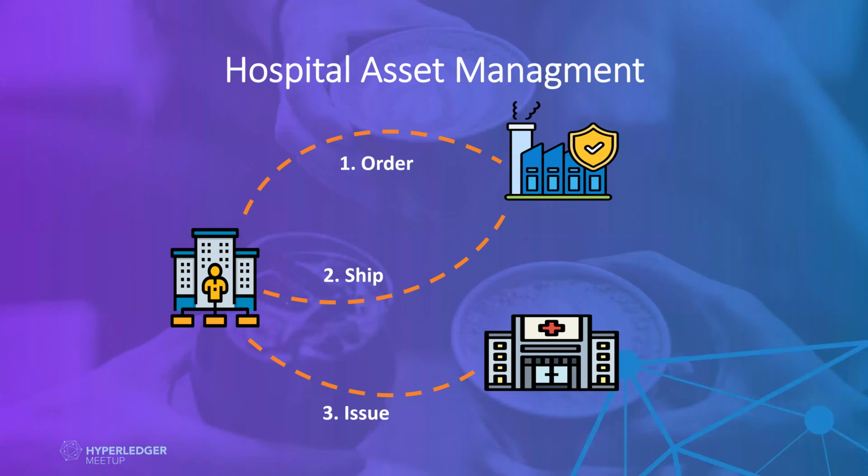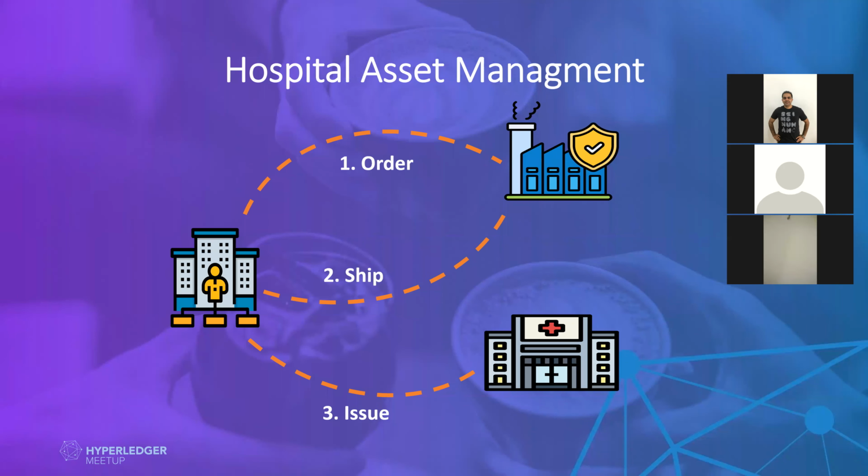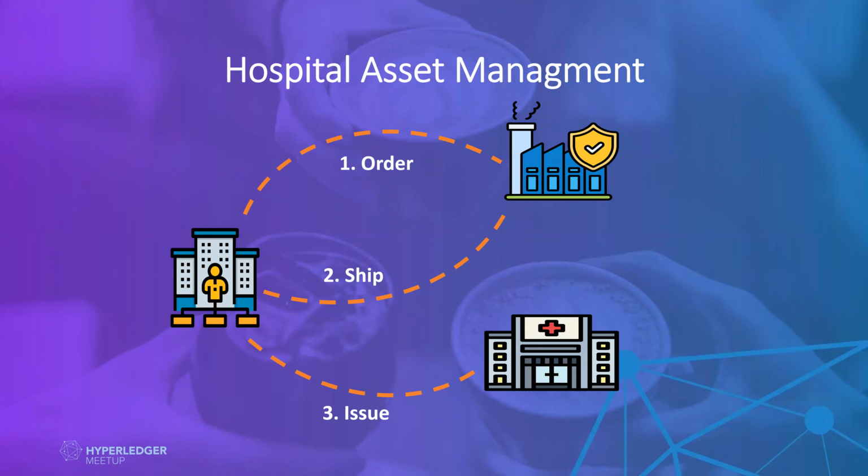When the equipment company ships the order, it comes into the inventory. Then the hospital issues that equipment to one of its hospitals. There will be a number of hospitals, a chain or a number of branches of this hospital, and they will ship to them.